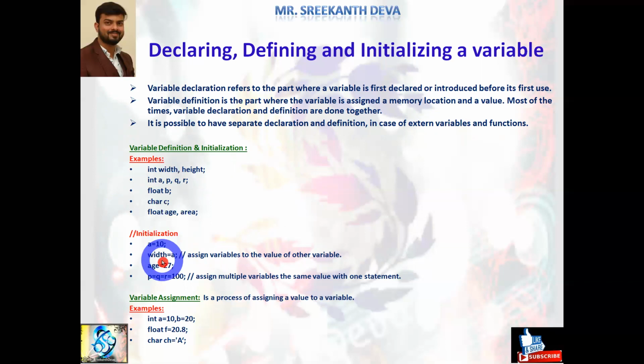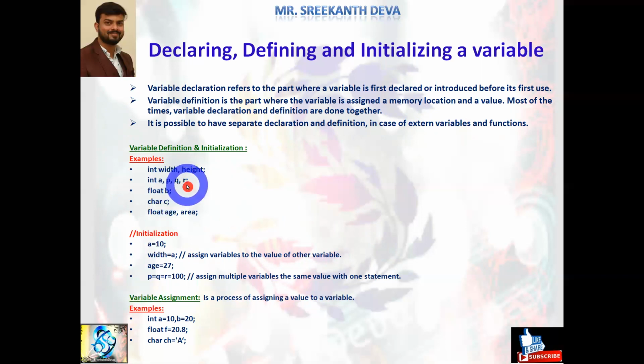Now what is the value of width? Width also becomes the value of a, which is how much? 10. Width is equal to 10. What does it mean? Assign variables to the value of another variable. Instead of assigning a value, we can also use some other variable's value for some other variables, like width is equal to a, like a is equal to 27. We can also define p comma q comma r.